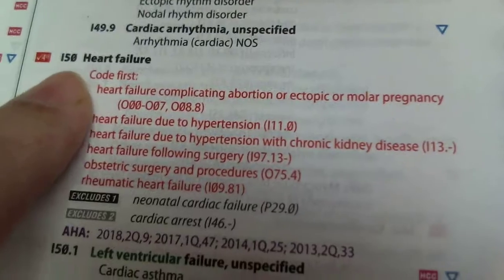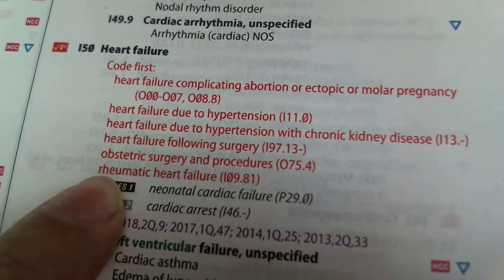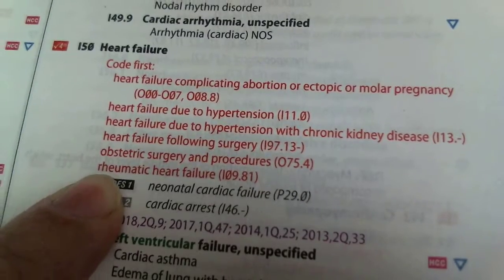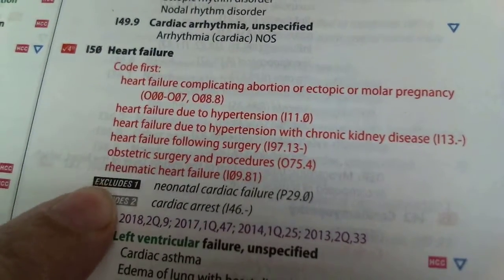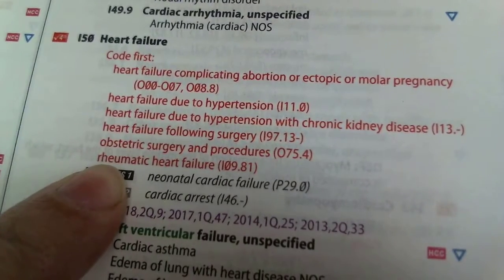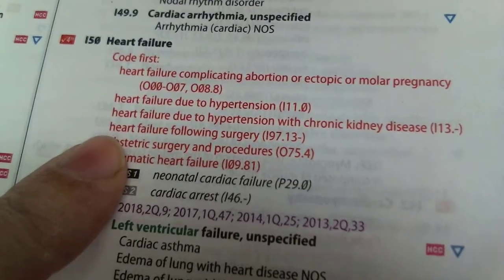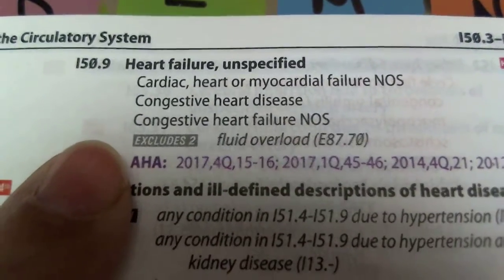You just want to make sure that none of these code first notes apply. If they do apply, you're going to have to make sure that you code what it's telling you here first, and that helps you with arranging your codes. But right now, we know what brought her in was the congestive heart failure unspecified, so we're going to make sure that I50.9 is our first code.